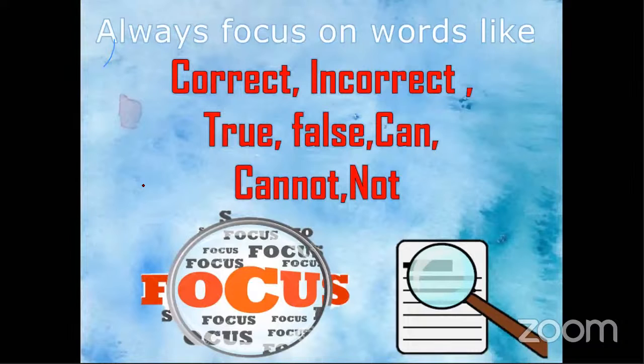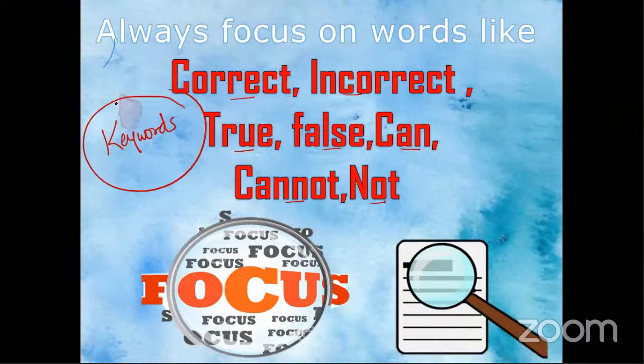Okay, moving further, always focus on words like correct, incorrect, true, false, can, cannot, not. These are the keywords. These can change the entire question. See, we have seen one question, which of the following is not the primary source of collection of data?